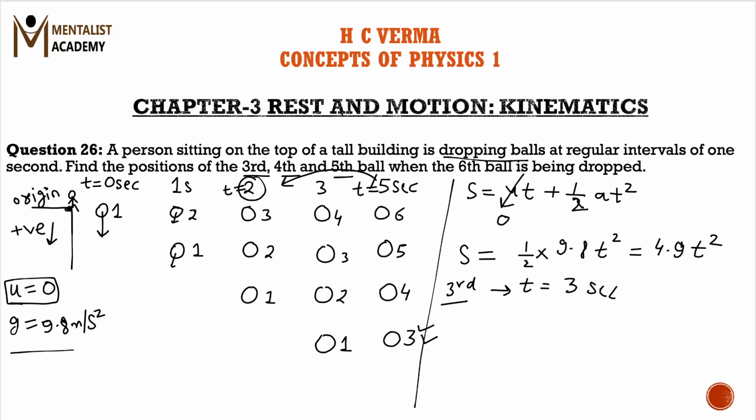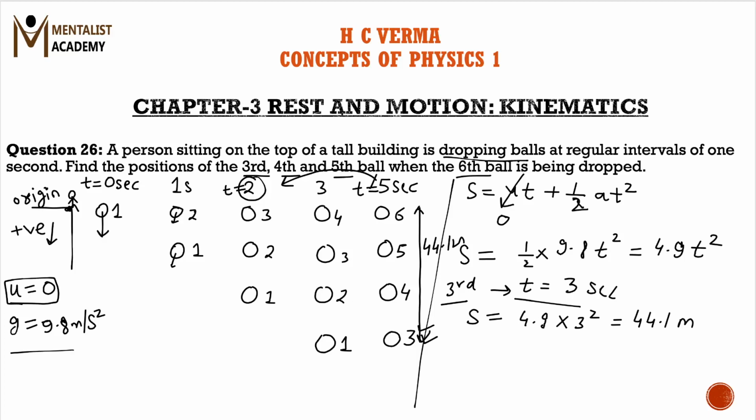So the position of the third ball would be 4.9 into 3 square. So 4.9 into 9 would be equal to 44.1 meters. So the position of the third ball would be 44.1 meters from the top when the sixth ball is being dropped.